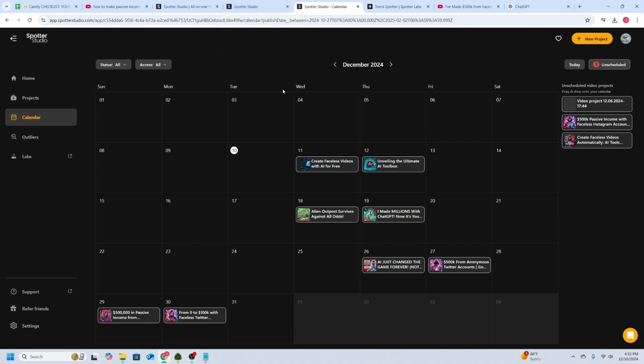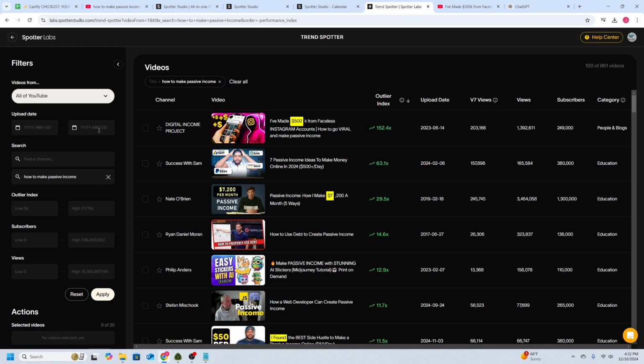So at the end of the day, these are just the simple steps to get information out there and not having to reinvent the wheel of figuring out what type of content is best to be publishing or what type of content gets views. It's all going to be in front of you at the tip of your fingers just by doing a simple search and having it scan all of the different YouTube channels that are out there and providing you with the best information.